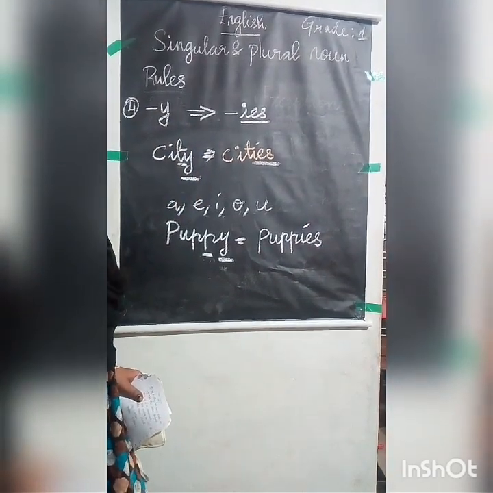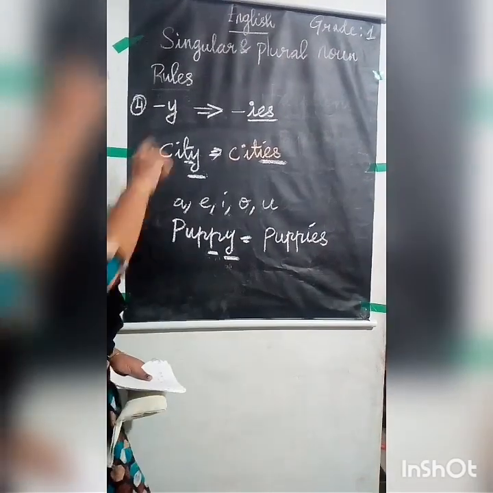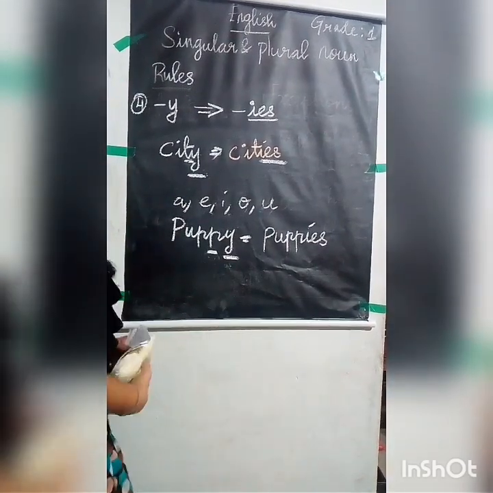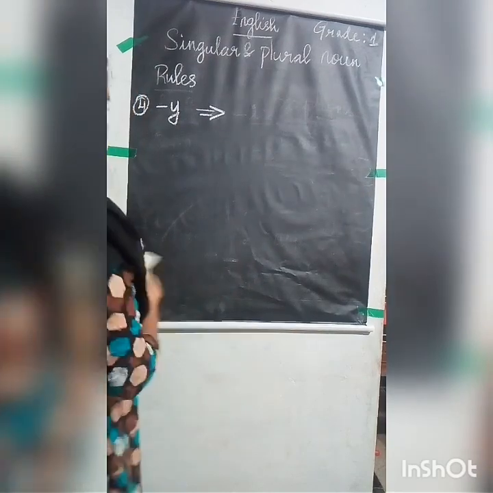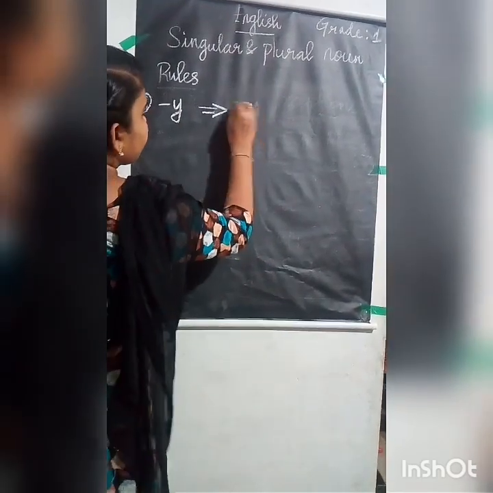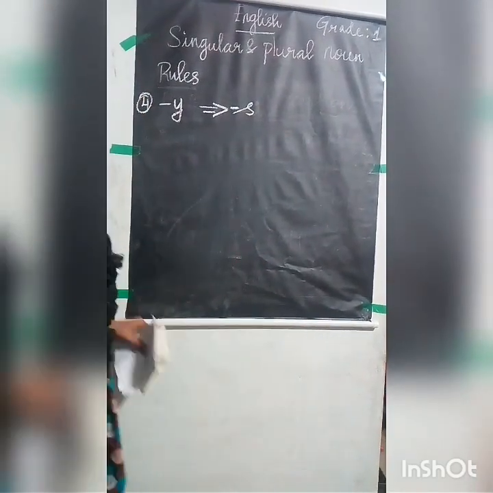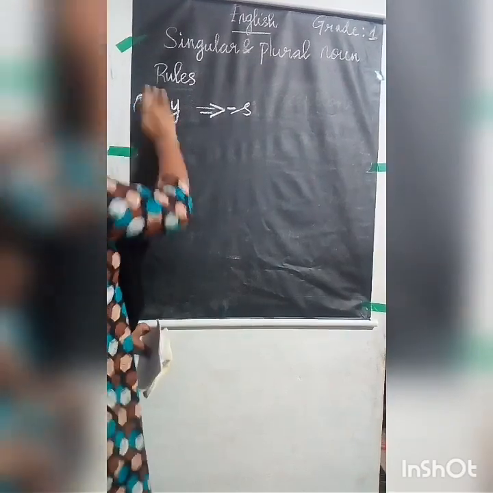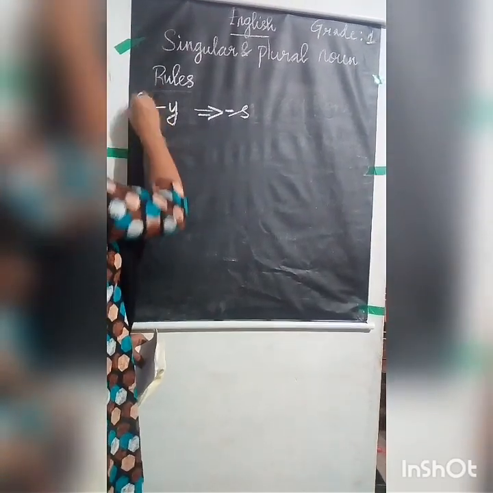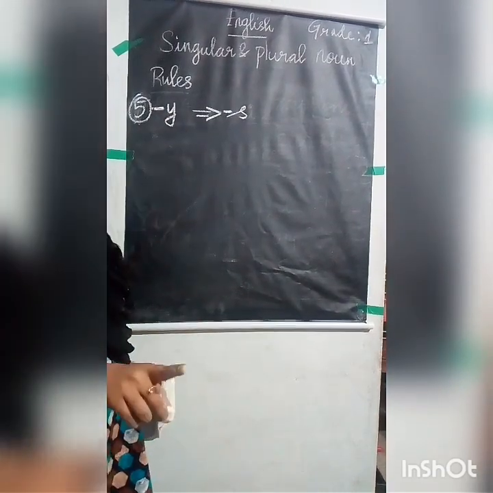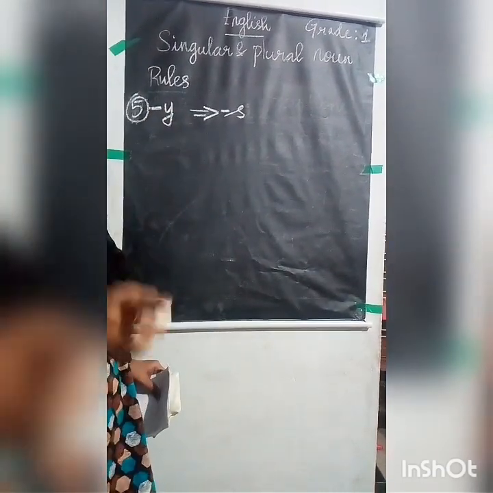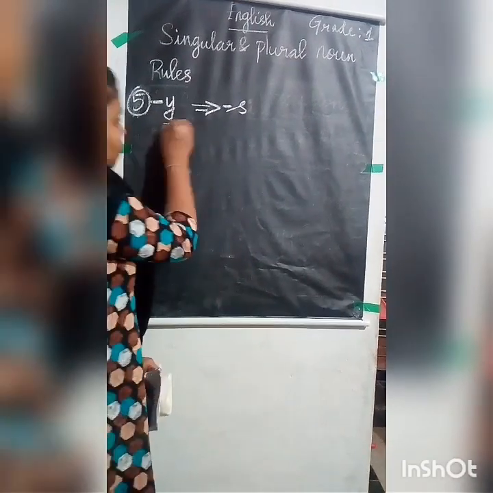Okay, everyone understood now? Now this is the fourth rule, and the fifth rule is the same thing only, but there is some change. Listen carefully. When you listen carefully, you will understand. Here, the fifth rule is the same thing only. The word will end with Y only. That is, the last letter of the singular noun will end with Y only.